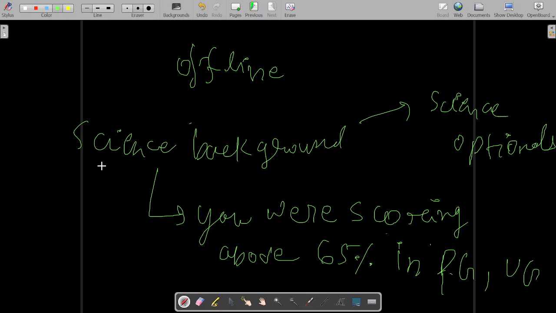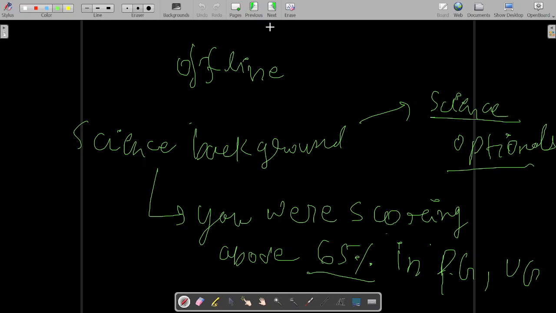So if you are from science background and if you were scoring above 65% in your UG and PG, then you should always take science optionals, okay. Never go by the hoax in Delhi that you should not take science optionals. In Delhi a lot of hoax is there about the science optionals. People have made it a complete hyperbole that science background people cannot qualify UPSC or something like that, okay. It is merely a myth, okay. It is a myth that science background people cannot qualify UPSC.